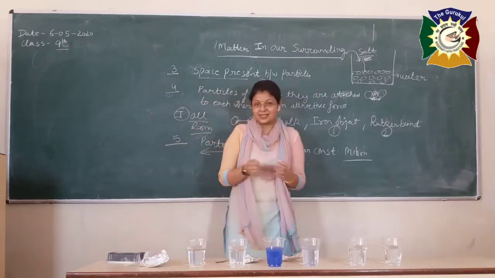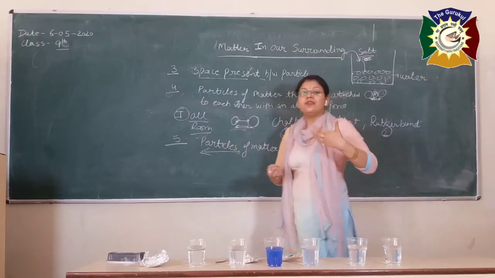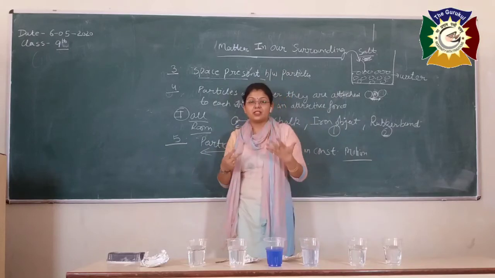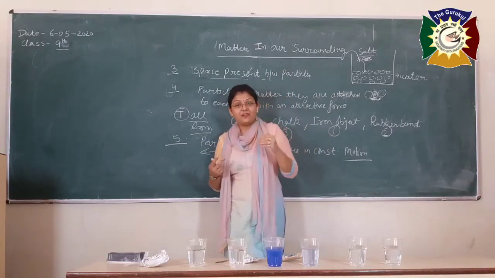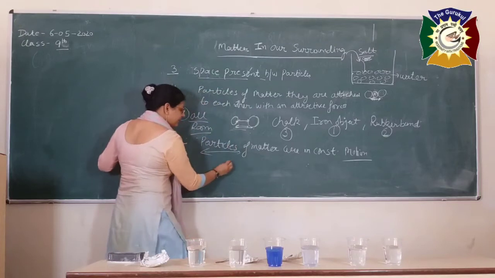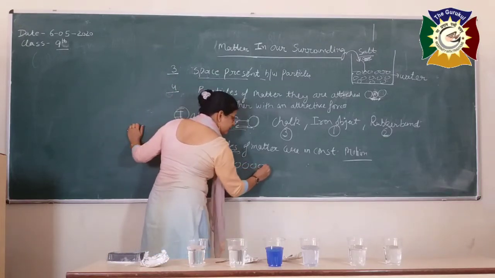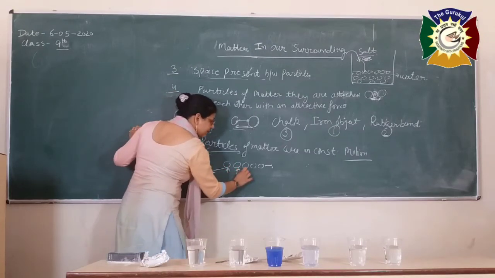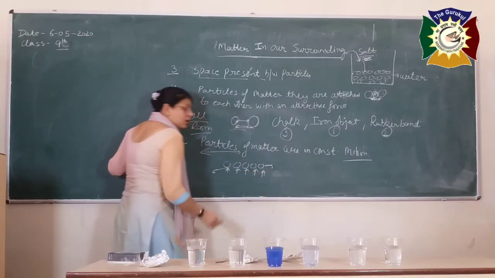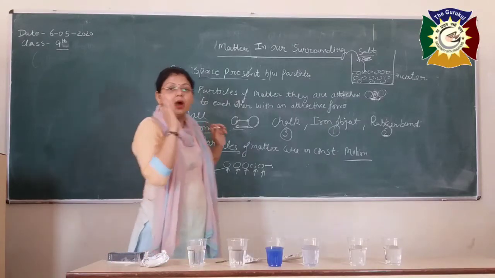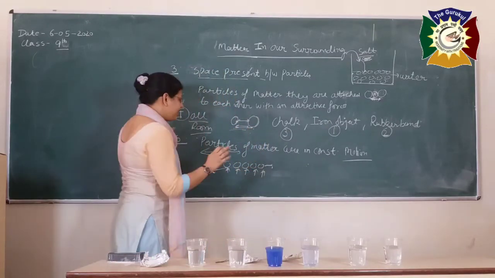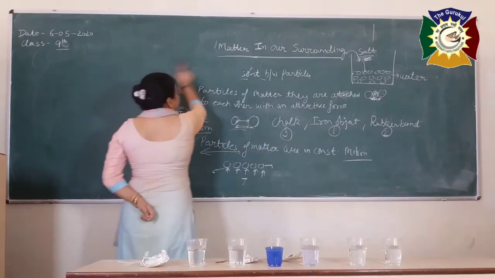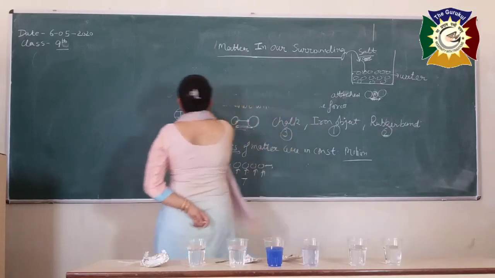Similarly, another example, you can take the fragrance of the food. Okay, when the food is hot, you can feel the fragrance from a very large distance, because if it is hot, the particles of metal are constantly moving, and that means the energy of these particles is very high. What is the main difference between hot food and cold food? The main difference is the temperature. Hot food has a higher temperature as compared to the cold one.